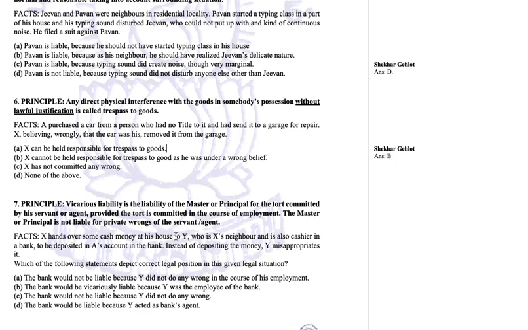So when they are dealing in a private capacity, whatever Y does becomes Y's private wrong. When it is Y's private wrong towards X, then the master or principal is not liable for the private wrongs of the servant or the agent. So the appropriate response in this kind of situation is that the bank would not be liable because Y did not do any wrong in the course of employment, because when he is dealing with his neighbor, he is not dealing as a cashier, he is dealing as a friend. So when a friend is doing anything wrong with another friend, the bank or the master or the principal has nothing to do with that.